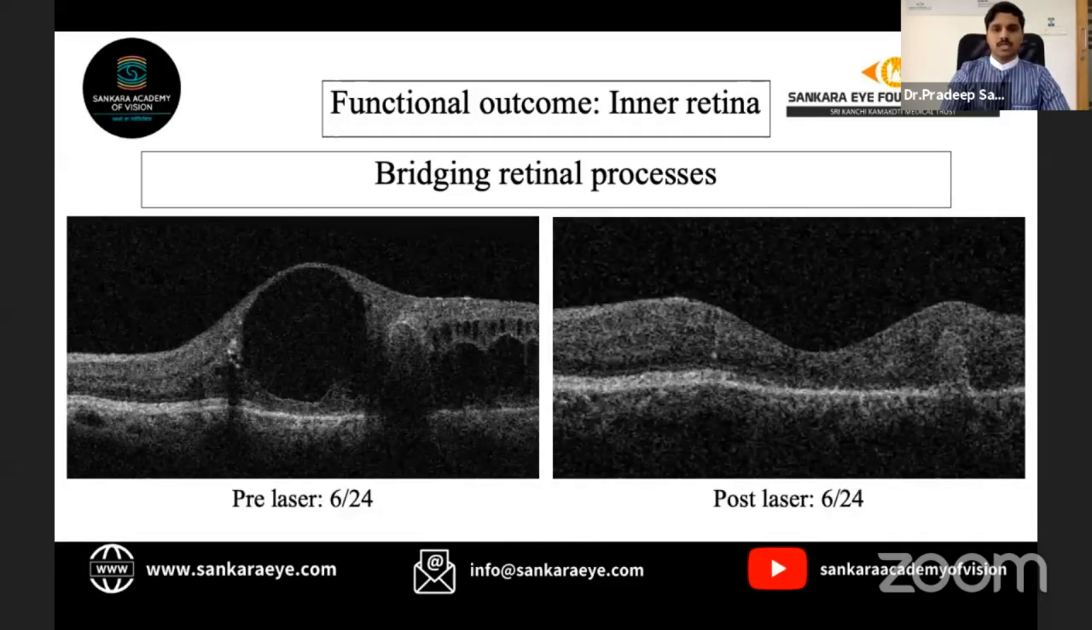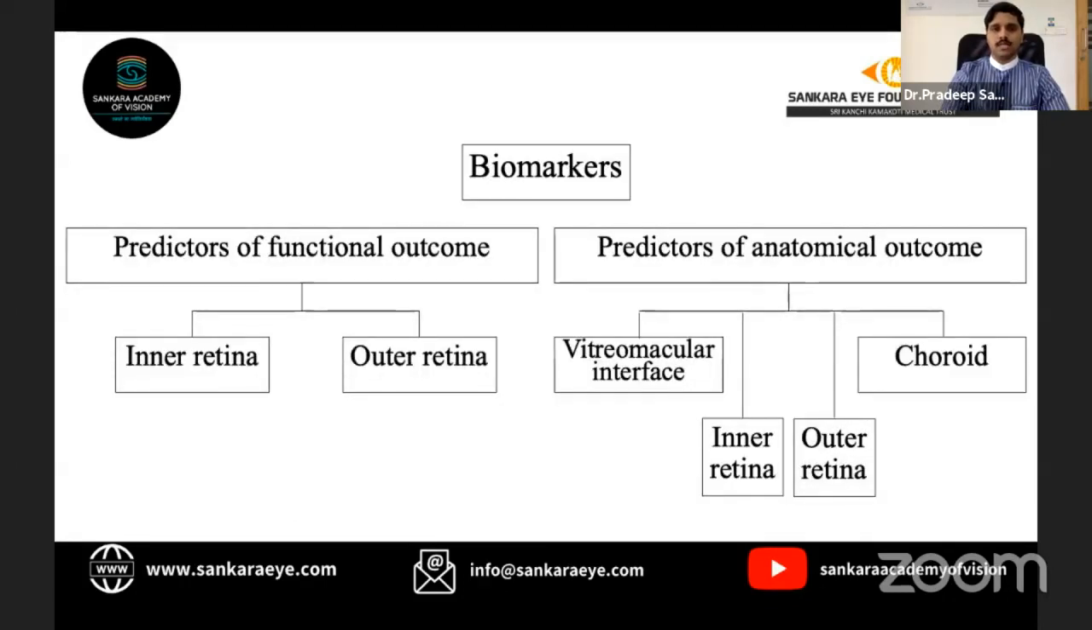When this patient was treated with laser photocoagulation, we can see that the macular edema has resolved completely, but the visual acuity did not improve much. So the bridging retinal processes would be an indicator of good visual outcome in diabetic macular edema.